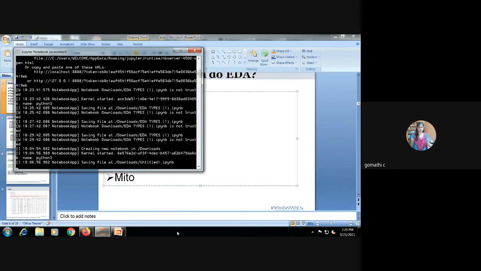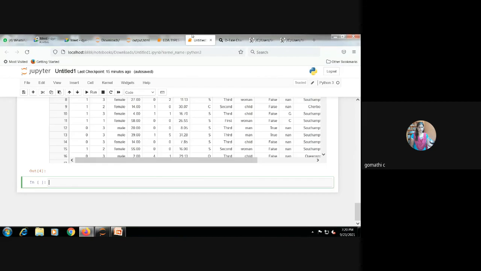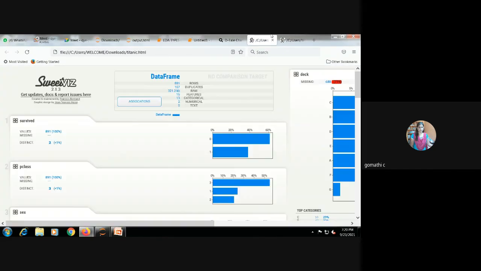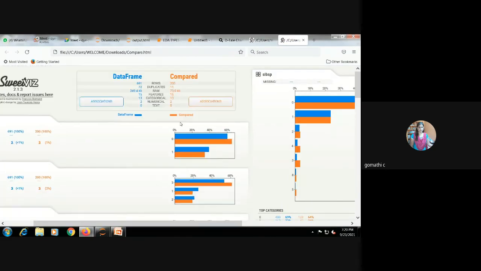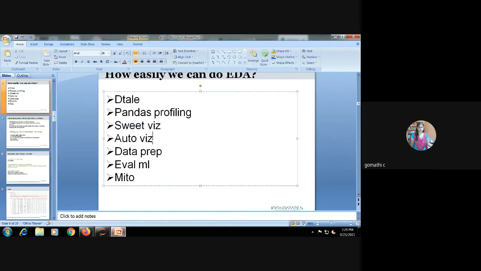Sweetviz is used to compare the data sets, which I showed here. Data sets means you people having train and test data. Sweetviz is used to compare between these two. Please mute yourself. Then AutoViz is for visualization purpose. More charts will be presented in AutoViz. Data prep is same as pandas profile.